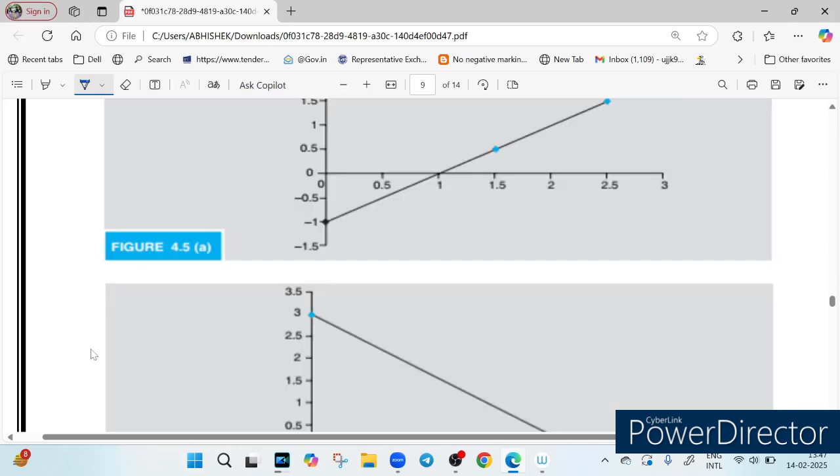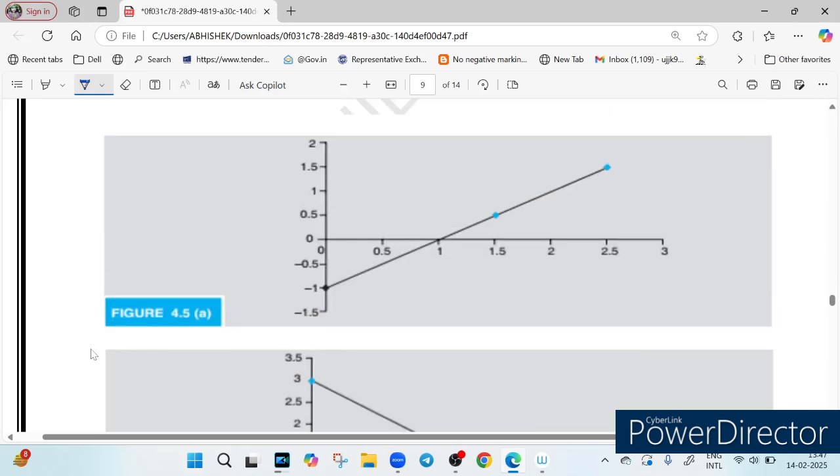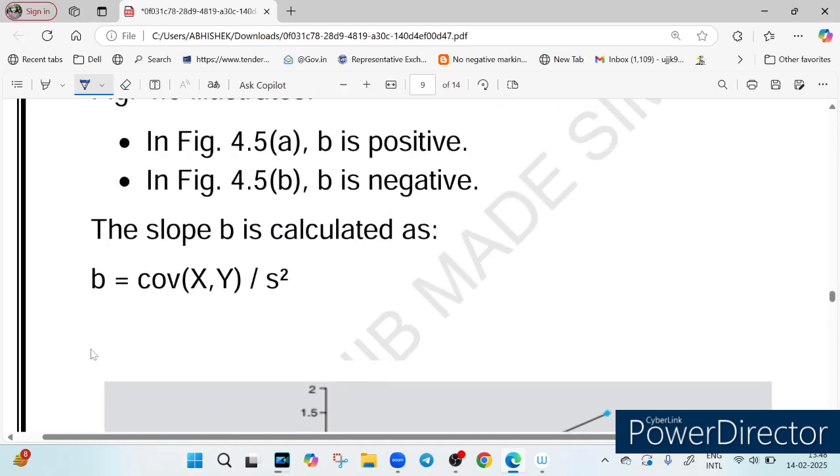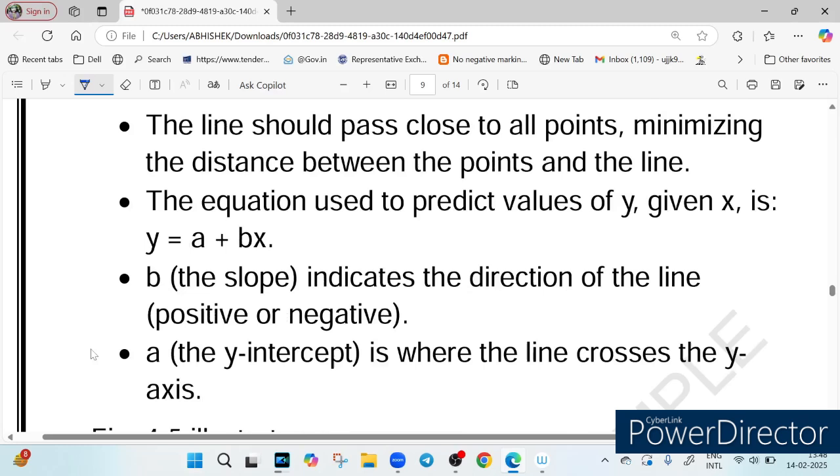This is graph 14.5a. You can see the curve is moving upward, which means a positive slope. So this is an equation, and I think you are familiar with it: y = a + bx. This is the equation of a line. I hope you know it.